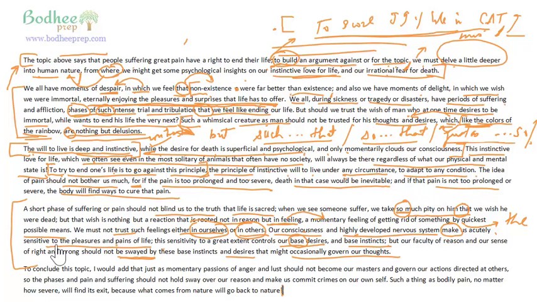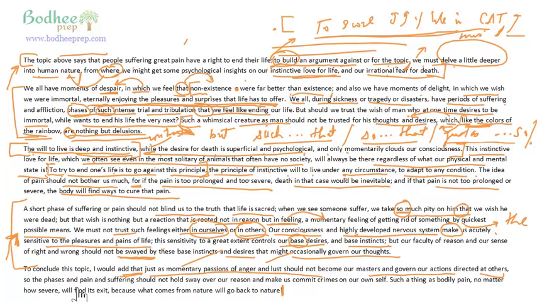The author basically is a little, what we say is he's pontifying, he's preaching as if one thing is right and the other thing is wrong, and why one thing is right and why the other thing is wrong. To conclude this topic, I would add that, and what he's trying to add is that just as momentary passions of anger and lust should not become our masters and govern our actions directed at others.